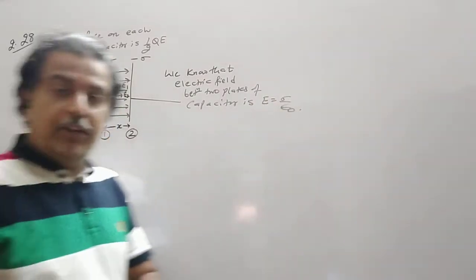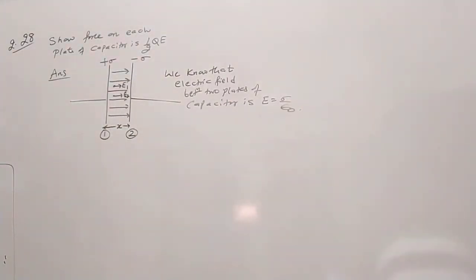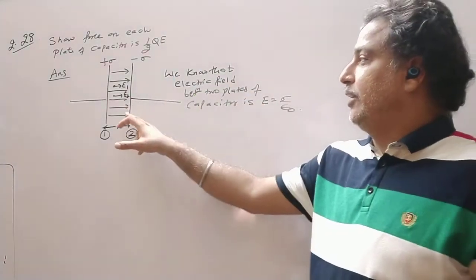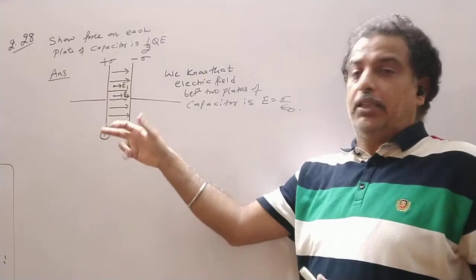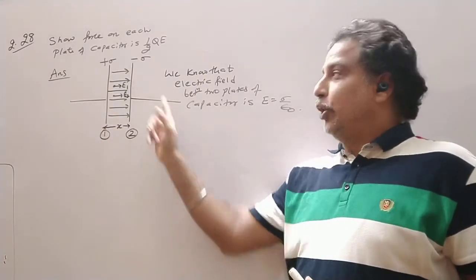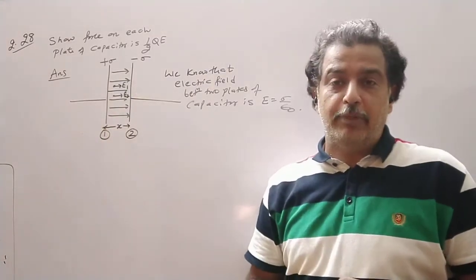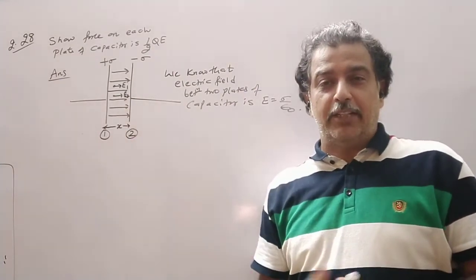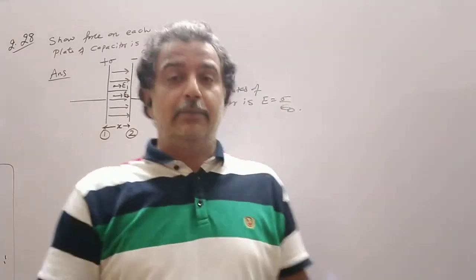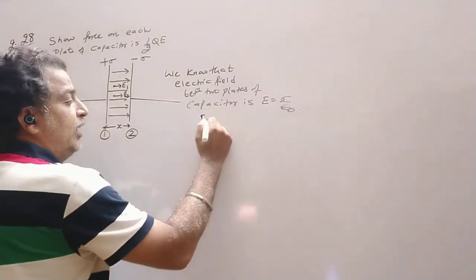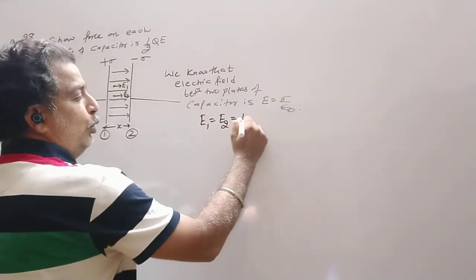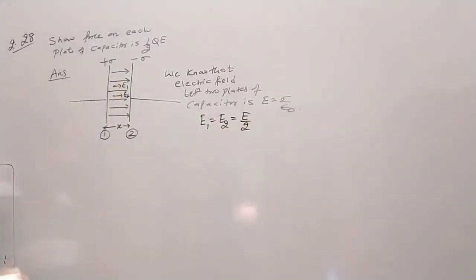One plate is positively charged, so the field is from 1 to 2. E1 is called the electric field intensity of plate 1, and E2 is the electric field intensity of plate 2, which is negatively charged. So both are in the same direction. So I can write E1 is equal to E2, that is equal to E by 2.